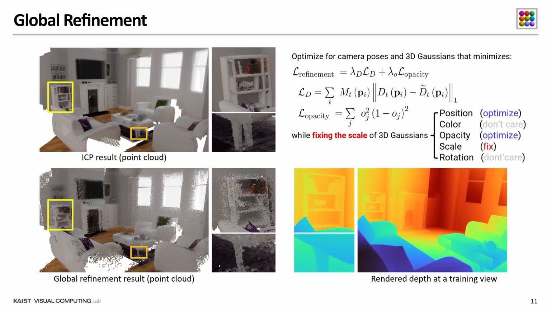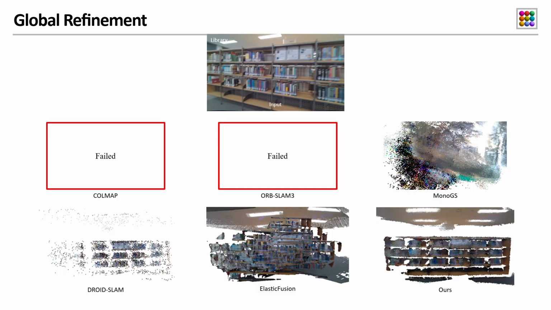When we render color from the globally refined result, it looks messy since we did not take color into account. However, when we render depth, it looks much more refined, guided by the accurate depth estimates. Our method produces a dense and accurate point cloud, whereas other methods either fail or result in inaccurate point clouds.